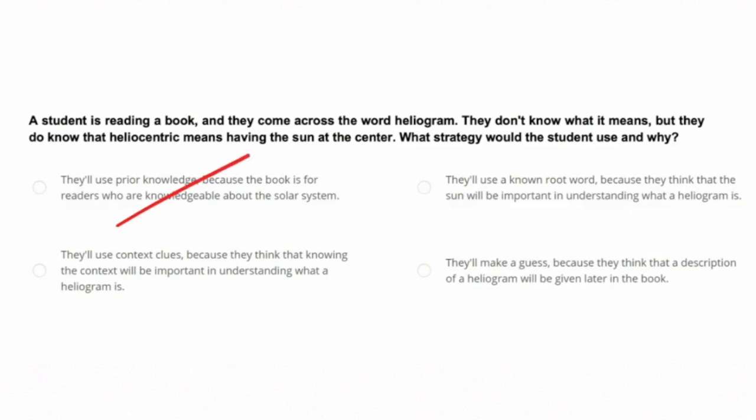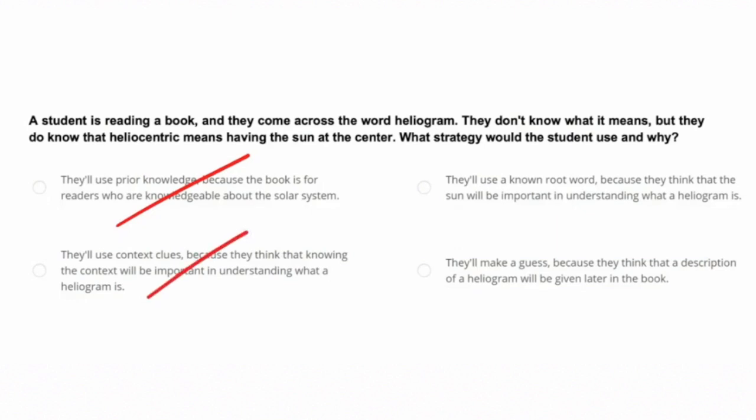They'll use context clues because they think that knowing the context will be important in understanding what a heliogram means. That strategy is better than a random guess, but since the student does know something about the root helio, they should use that to help them understand the meaning. So this is not the best strategy either.